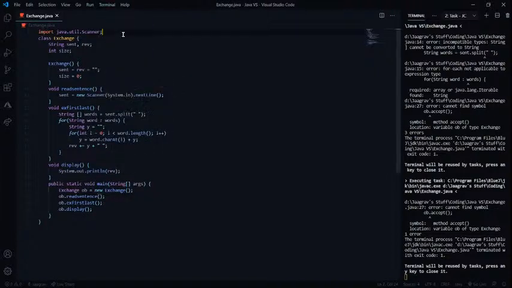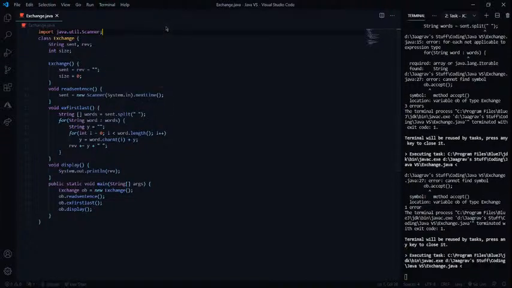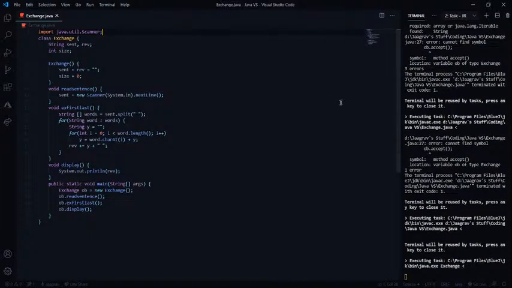Run terminal. Come on, what the hell is happening? Terminal compile. Compiled successfully. Run this. Let's see. So words dot send split, yeah, whatever.